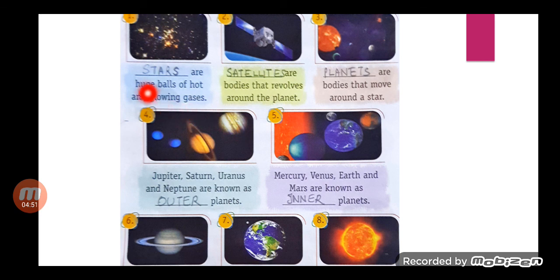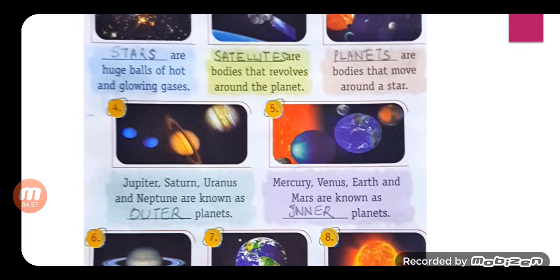Dash are huge balls of hot and glowing gases. Children, you can open page number 34 and lesson number 31 just along with me. Dash are huge balls of hot and glowing gases. Answer is stars. Dash are bodies that revolve around the planet. Answer is satellites.